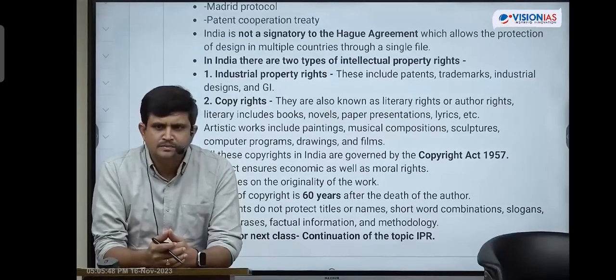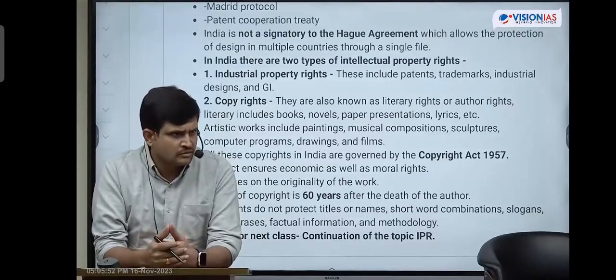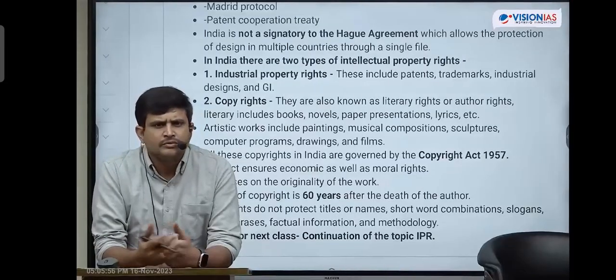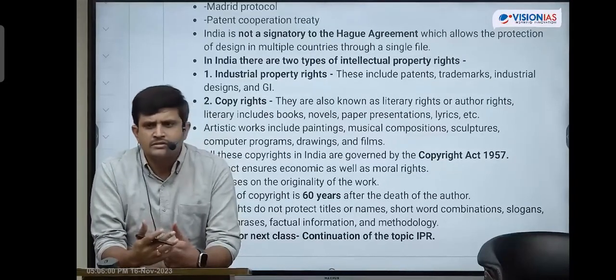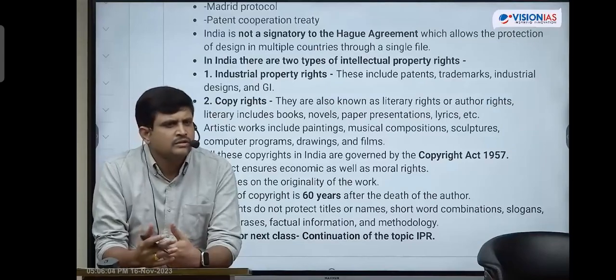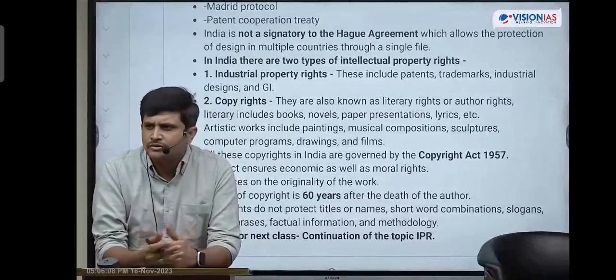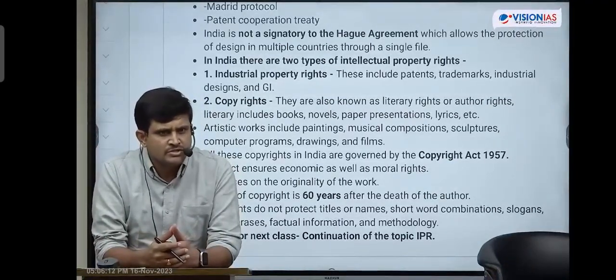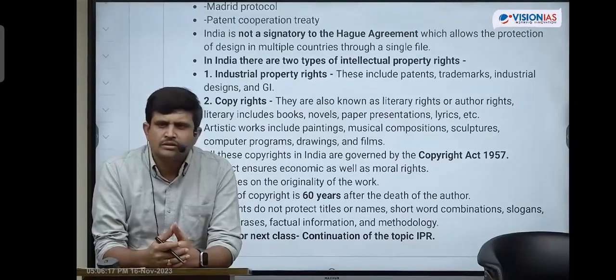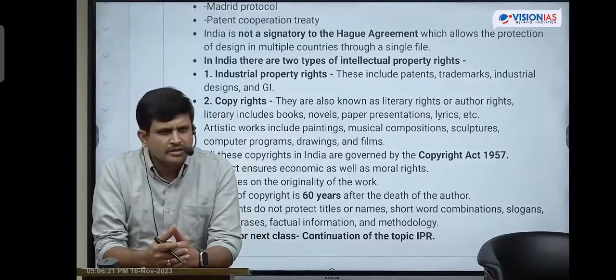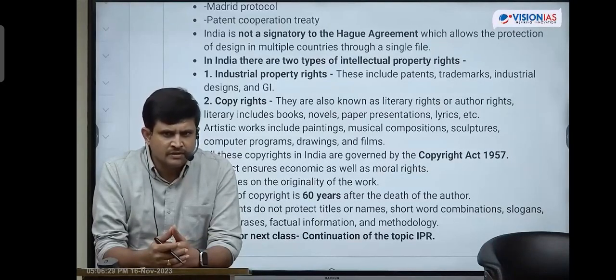Now, are copyrights issued for all types of products? No. Copyrights are issued for work which is original in nature. It should be any work which is original in nature. For such works, copyrights will be issued, not for any copying. Copyrights are not issued for the style of the work, or for the quality of the work, but for the genuineness of the work.